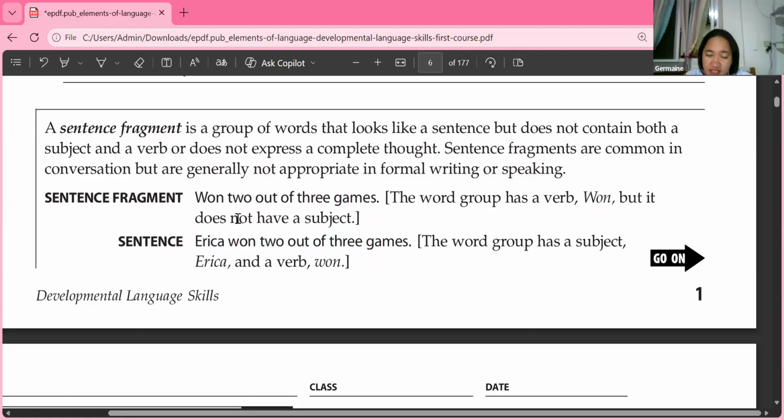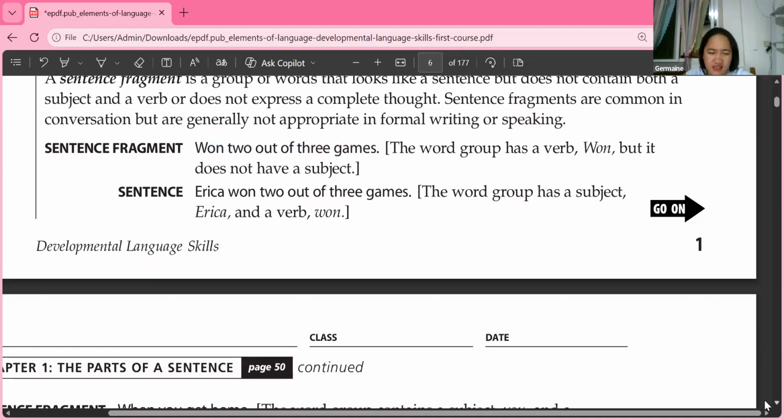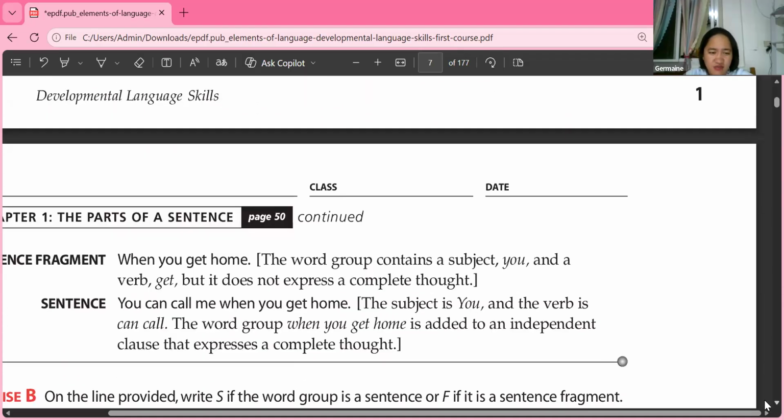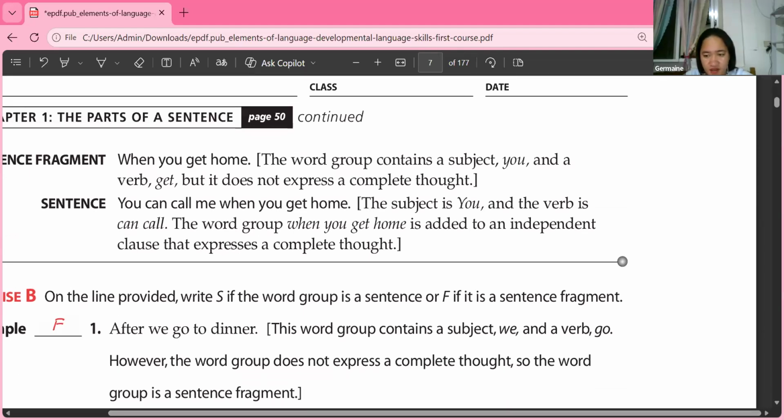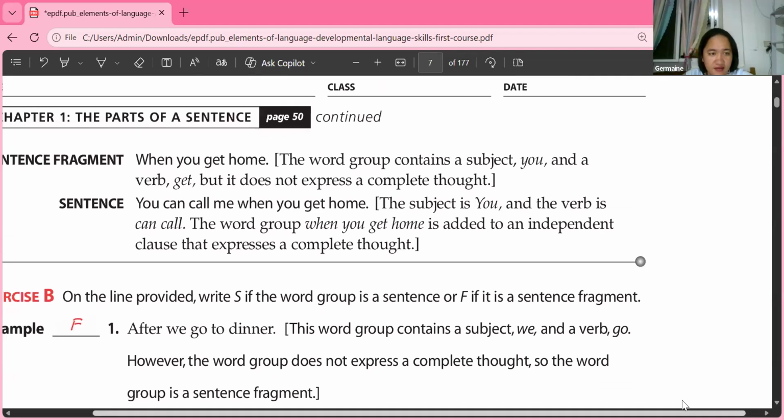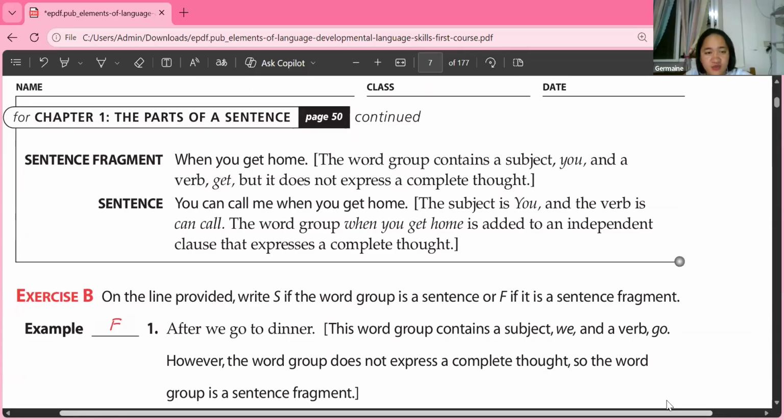Now, what's the point, teacher? If it's incomplete, we don't know who won the game. We don't know what Erica did. So it is a fragment. But if it's complete, it has the subject, it has the verb or the predicate. I know this is very easy for you because teacher was able to discuss this one before. Okay, it's a continuation.